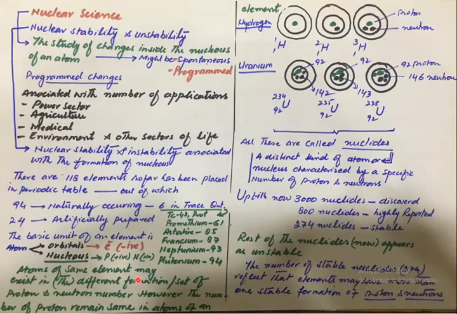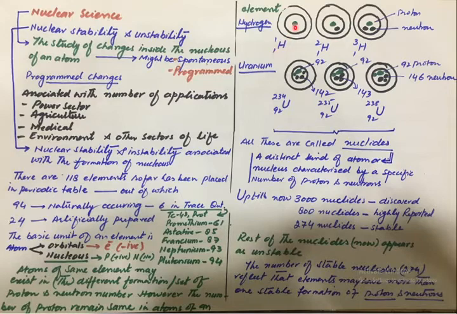Atoms are similar with respect to proton number, but they differ from each other according to their neutron number. So there may be 2, 3, 4, 5 different neutron numbers inside the atoms of an element. Like that, you can see here, the hydrogen element exists in 3 different atoms: hydrogen 1, hydrogen 2, hydrogen 3.